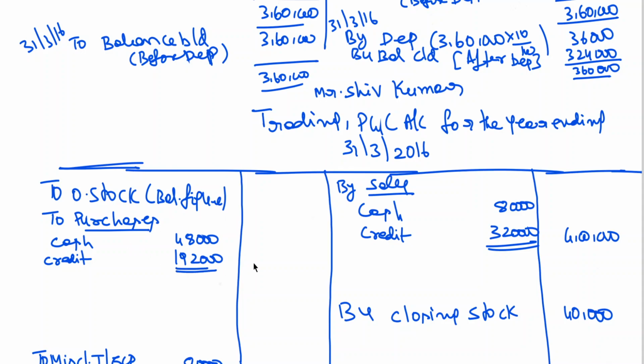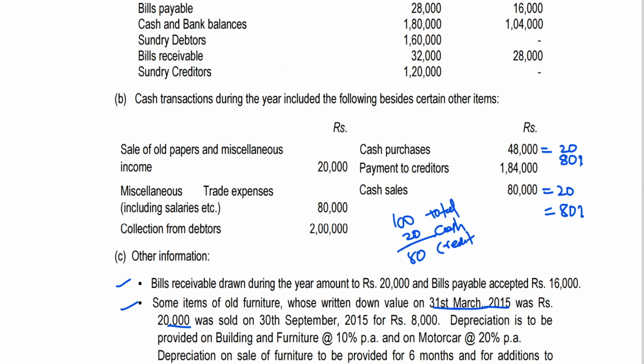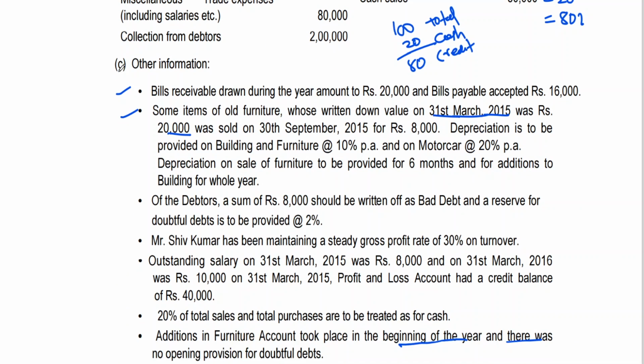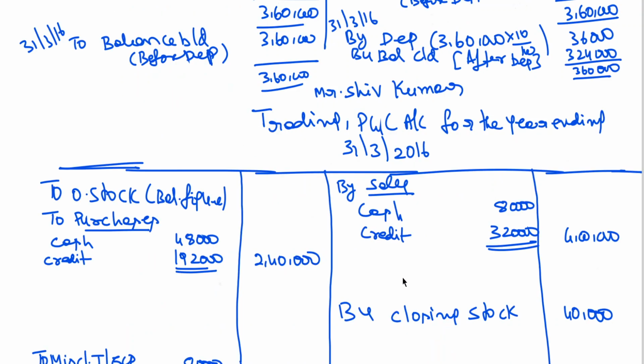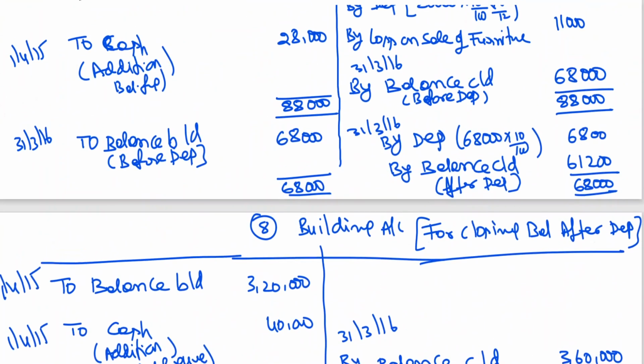It's coming to 40,000. Clear? This is completed. The debts of rupees 8,000 should be written off as bad debts, and a reserve for doubtful debts is to be provided. I think this adjustment has already been completed, my dear friends. Now, of the debts, the sum of 8,000 should be written off as bad debts, which means it should be taken to trading account first.